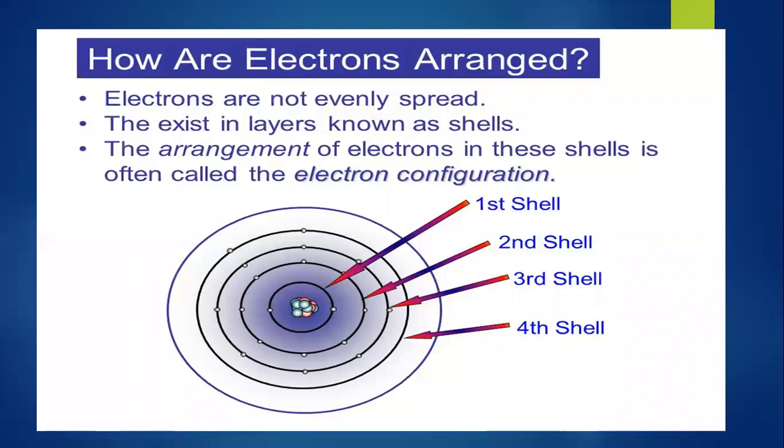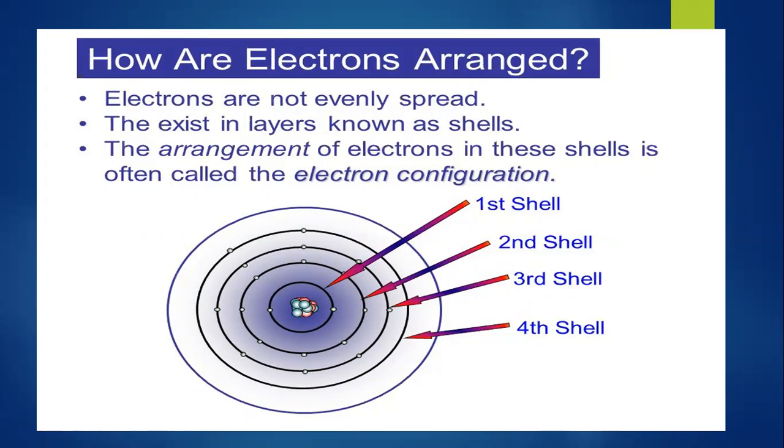So we are going to discuss how electrons are arranged. Electrons are not evenly distributed. They exist in layers known as shells. Here you can see first shell, second shell, third shell, fourth shell. The number of shells depends on the number of electrons the element has. For example, for hydrogen only one shell is enough because hydrogen has fewer electrons, and for any atom that has more electrons, more shells will be added.